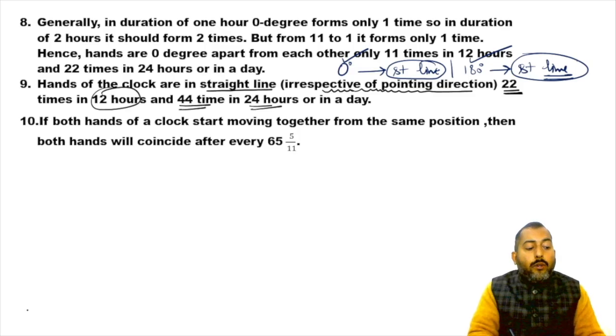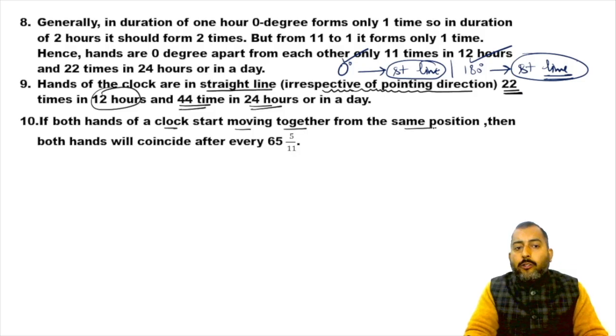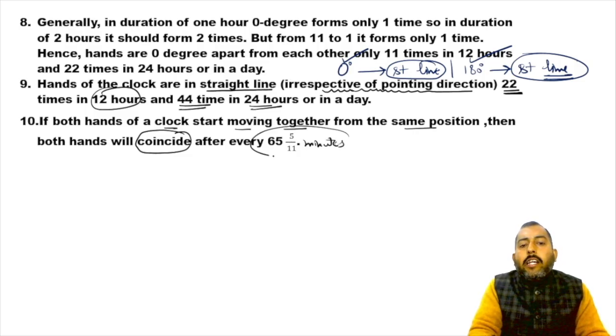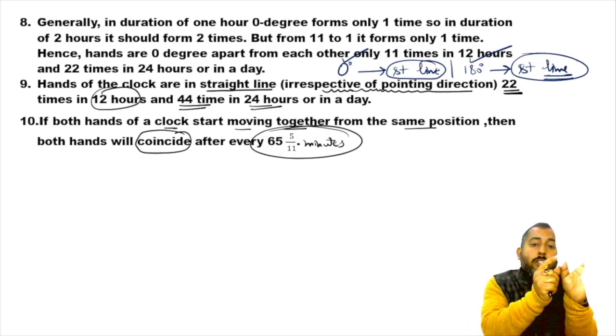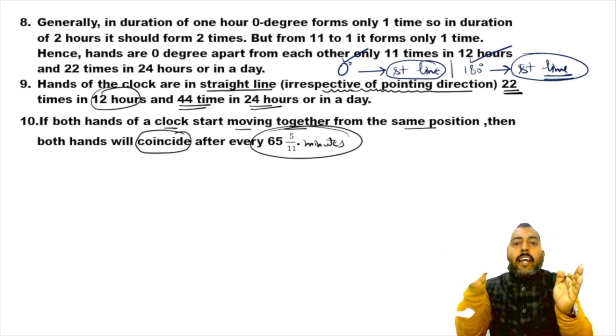Now, if you talk about a right clock, if both the hands start moving together from the same position, then they will coincide after every this many minutes. So in a right clock, you will find first 0 degree and second 0 degree, first coincidence and second coincidence.